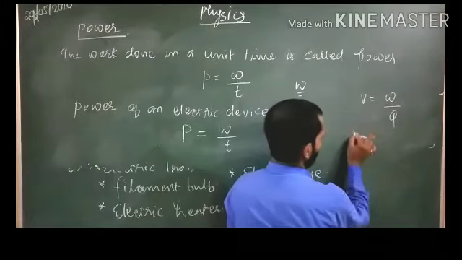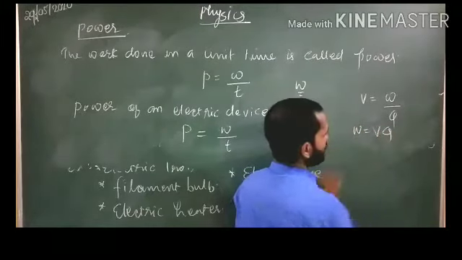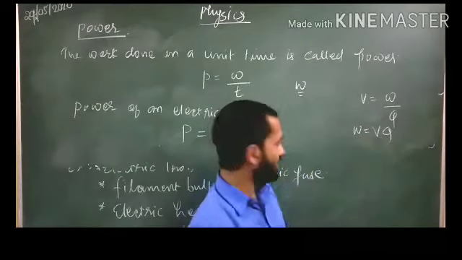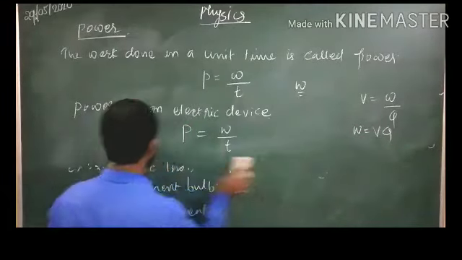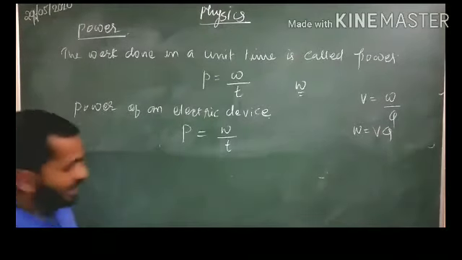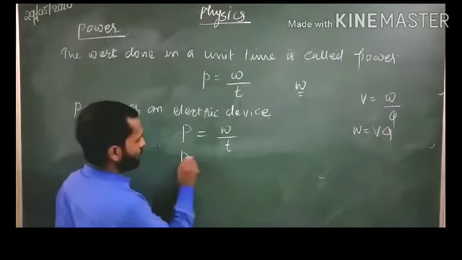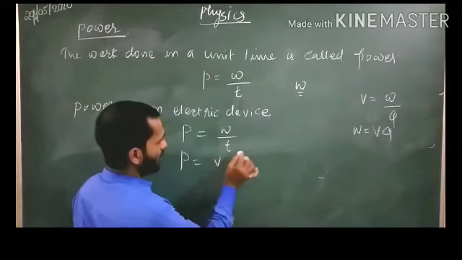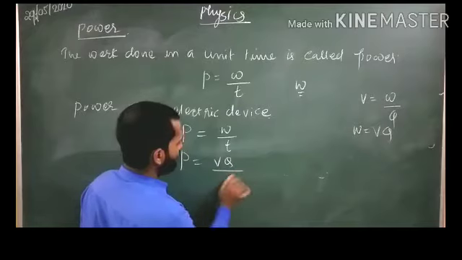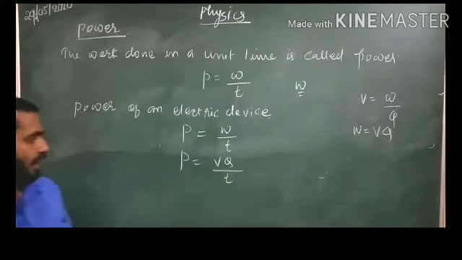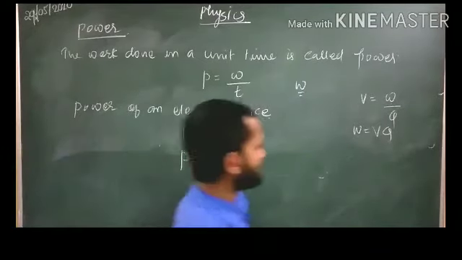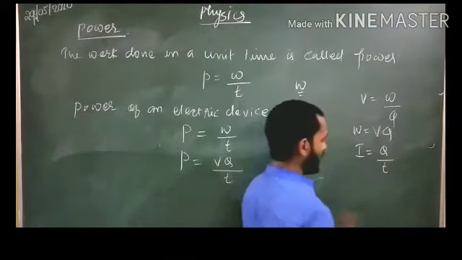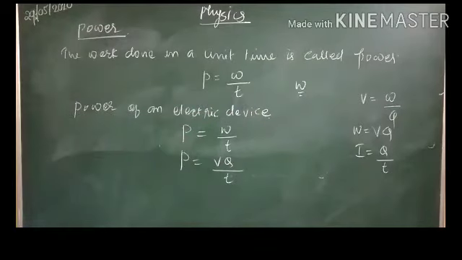So this W will be equal to V into Q. This you have to substitute in this equation. So for the electrical devices, power will be equal to V into, instead of W, I am substituting VQ upon T. Now one more change, that is I is equal to, we have studied I is equal to Q upon T.